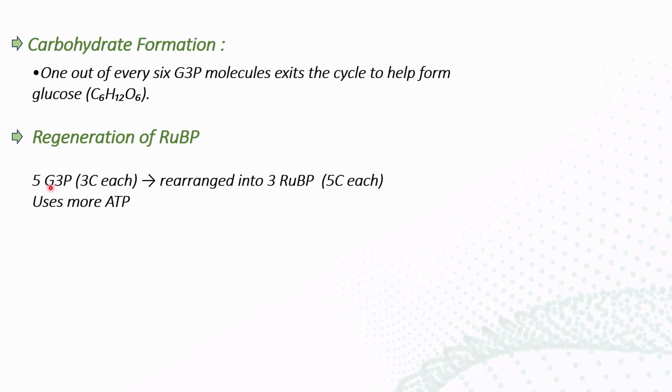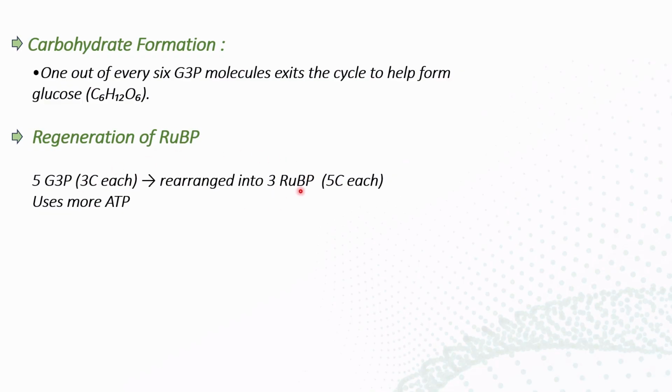You can see that each of the 5 G3P has 3 carbons, so 5 into 3 means 15 carbon atoms. Those 15 carbon atoms are rearranged into 3 RuBP, and each RuBP has 5 carbons, so 3 molecules also have 15 carbon atoms.